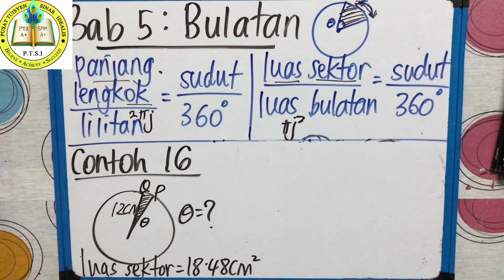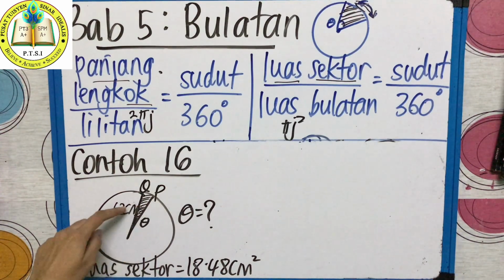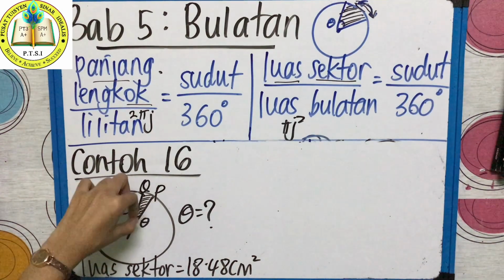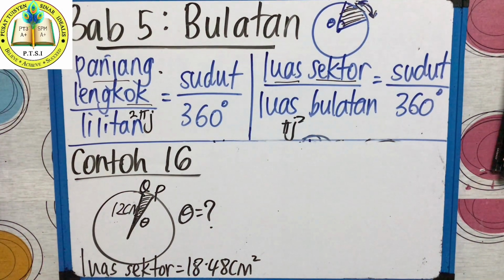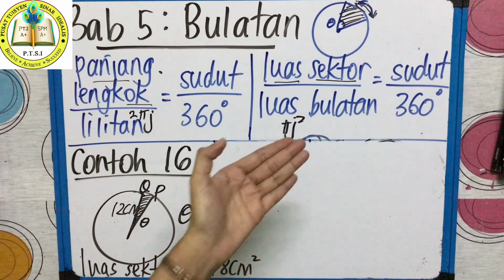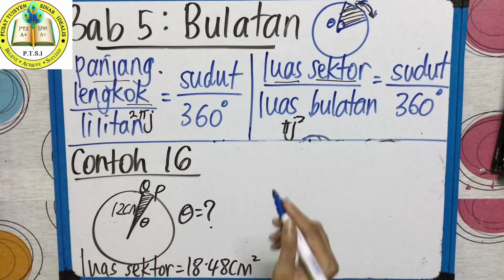Class, this will be the last example. Contoh 16. Lihat bulatan. Jejari 12 cm. QP, this one is a minor sector. Okay, that means sector minor, like a small part. Theta, the angle, but the angle they didn't give, so you must find the angle. But what is the keyword given? Luas sector is 18.48 cm square. So when they gave you area sector, which formula must you use? This formula, area sector.